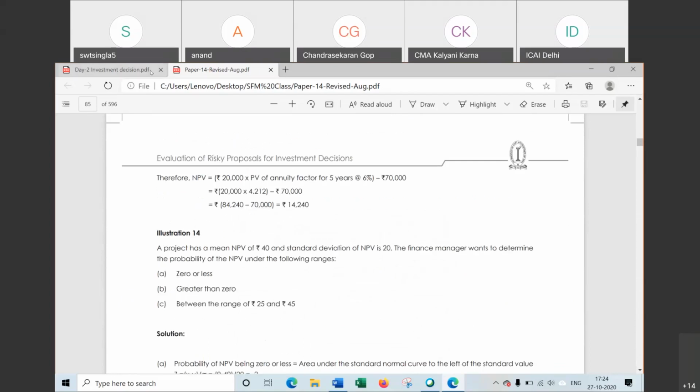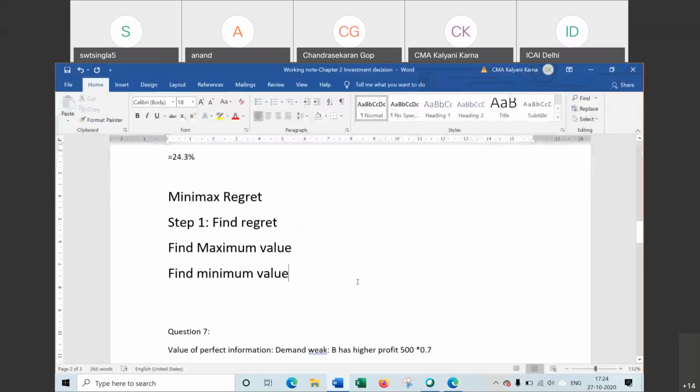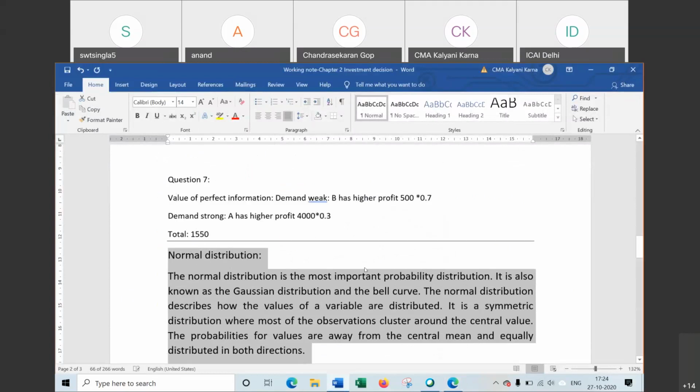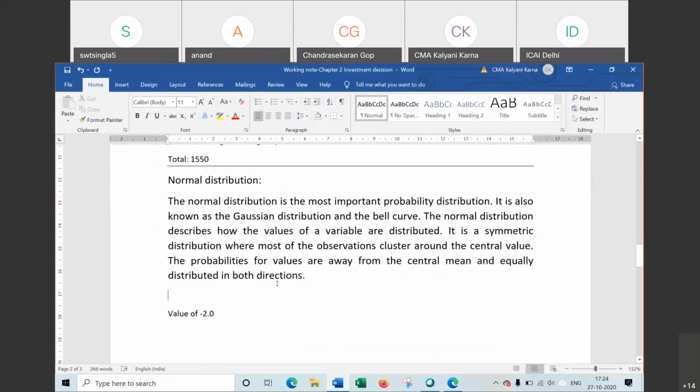Question number 14. Now what is normal distribution? Hint for question number 7 that I have written here. I will share this sheet. Now what is normal distribution? Normal distribution is a method used in probability distribution in statistics. It is also known as Gaussian distribution or bell curve because the graph is in bell shape. Normal distribution describes how the values of variables are distributed, and it is a symmetric distribution from the central value. The diagram will be given in the book also.